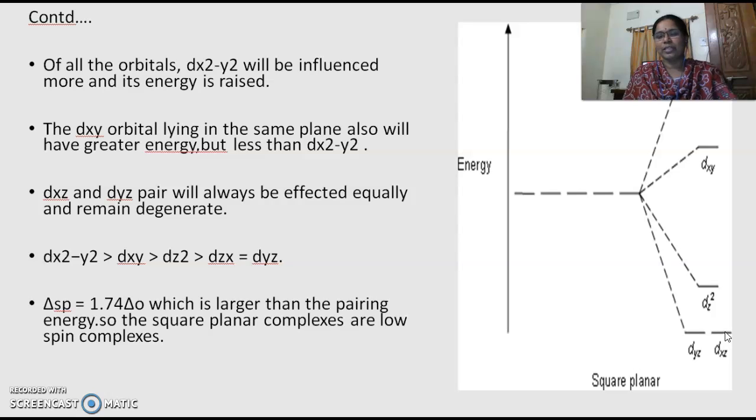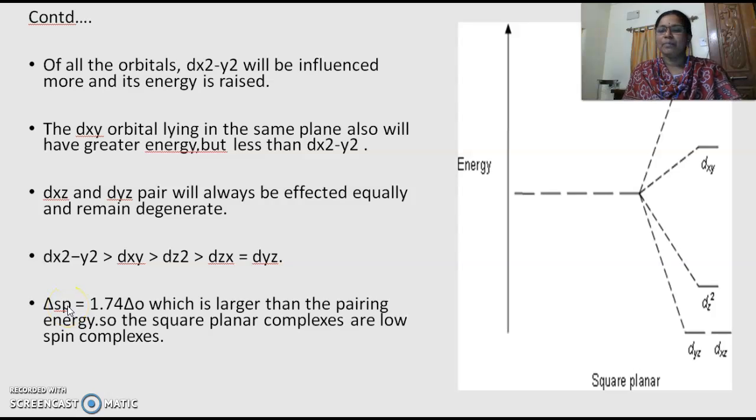Suppose two electrons are there in the overall d orbitals, imagine. Those two electrons have to be filled first, one in dyz and another one in dxz. It means both are equal in energies. Then you can say they are degenerate, right? So this is about their energy levels. So dx square minus y square has moved farther away from the barycenter. Next, coming to dz square, and dzx and dyz both are equal in energies, right?